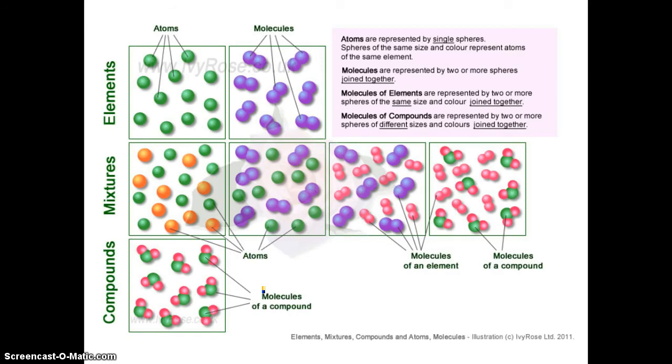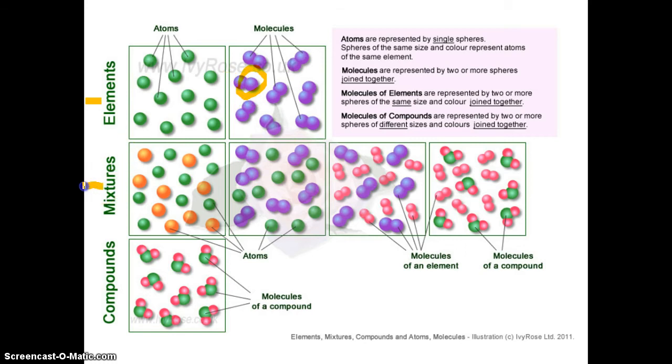If you look here, this is a nice kind of visual. Just don't get overwhelmed by it. It's just a snapshot of all the different types of diagrams that you can look at when you're thinking about describing the particles that are in a sample. So on the top line here we have elements. Here we have atoms of a single element. Okay, we can call this the element green. And then we've got molecules. Remember, molecules being two atoms that are joined together chemically.